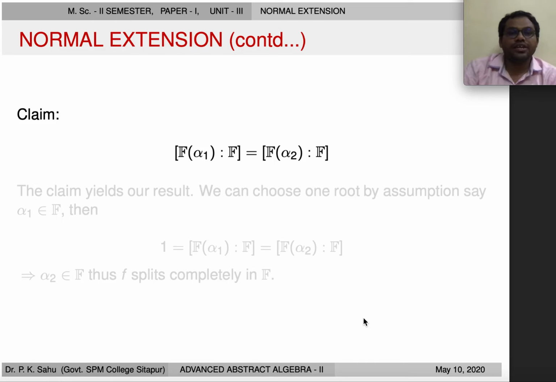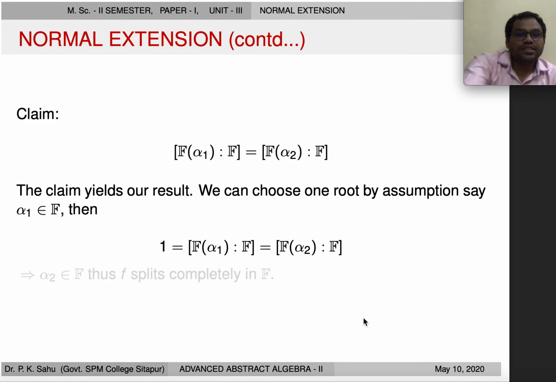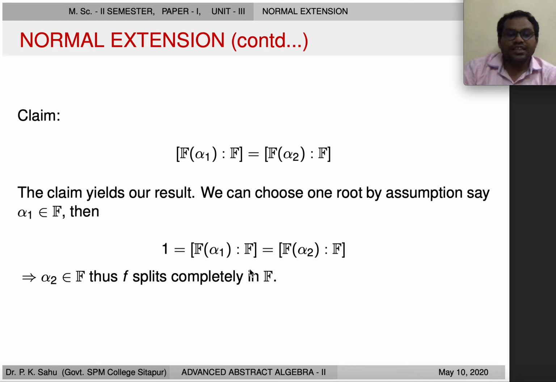Now we claim that the degree of F(α1) over F is equal to the degree of F(α2) over F. If this claim holds, then this proves our result, because we can choose one root by assumption, say α1 belongs to F. Then the degree of F(α1) over F is 1. Then by this equality, the degree of F(α2) over F is also 1. So this root α2 also lies in F. In this way we can prove that all such roots lie in F, so f splits completely in F. So if this claim holds, we are done.